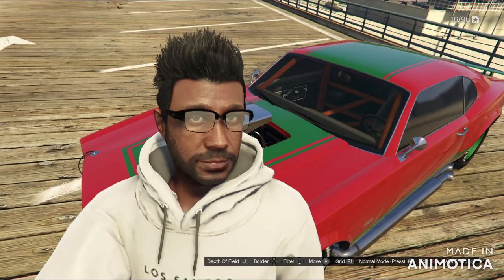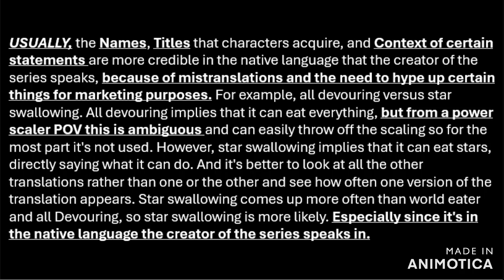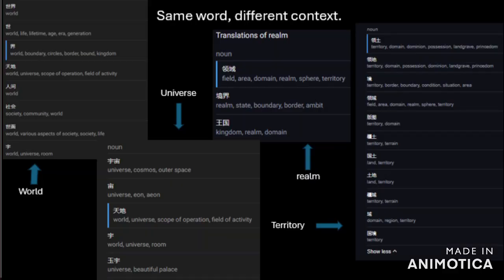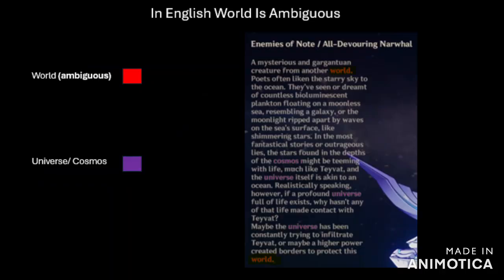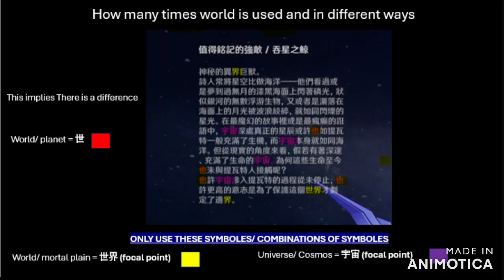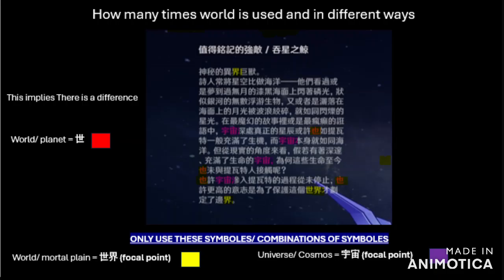Alright, first we're going to talk about terminology, specifically the Chinese language. Because in the Chinese language, there are multiple words for world, and that's important because, as you can see right here, world is present several different times with different symbols representing different things. In the Chinese language, each symbol or combination of symbols has separate meanings from each other. So the fact that they utilize the word world in multiple different ways in the same text means that they're referencing different things. And today, we're going to be talking about this symbol right here.